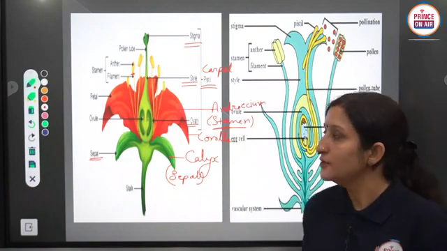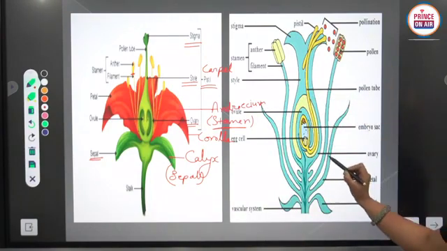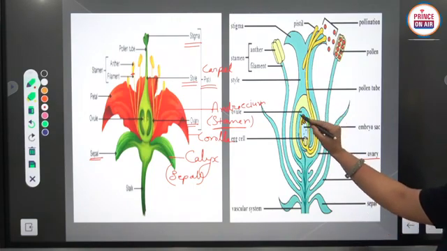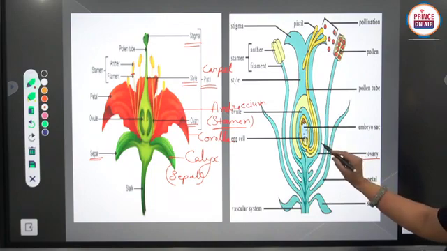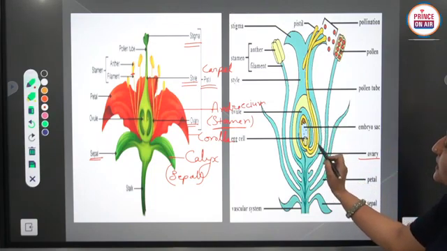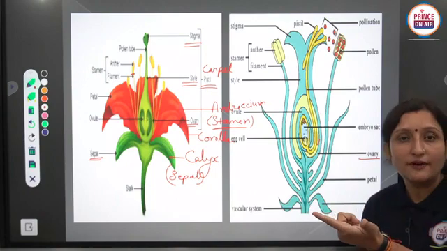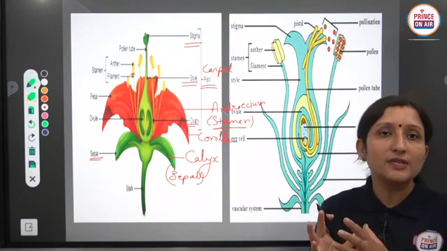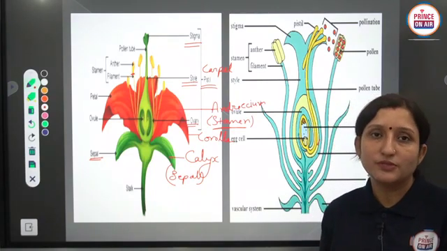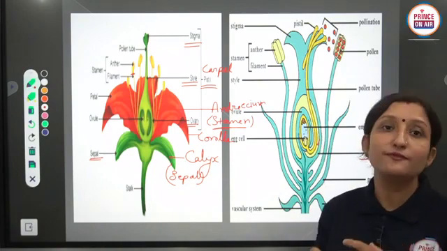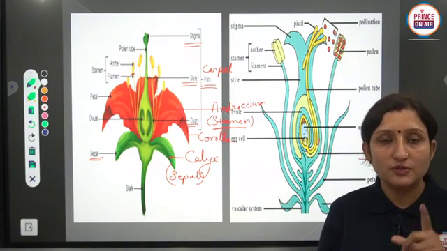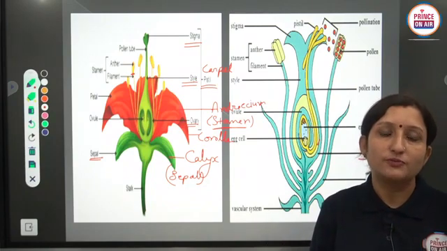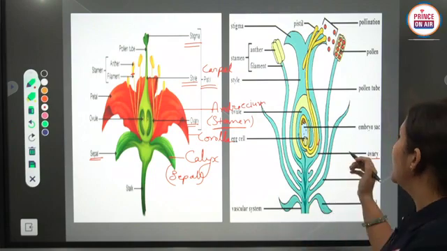In internal structure, you can see, look at both. This is the ovary, the lower swollen part of each carpel or pistil, and in the ovary the ovule is present, which converts into seed after fertilization, and in the ovule the embryo sac is present. Embryo sac takes part in the fertilization process. So embryo sac is also known as the female gametophyte of angiosperms. Remember this. And the germinating pollen grain is known as the male gametophyte of angiosperms. Both are involved in this process and they form gametes.